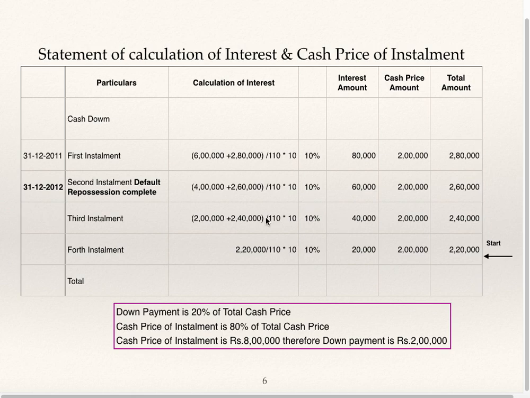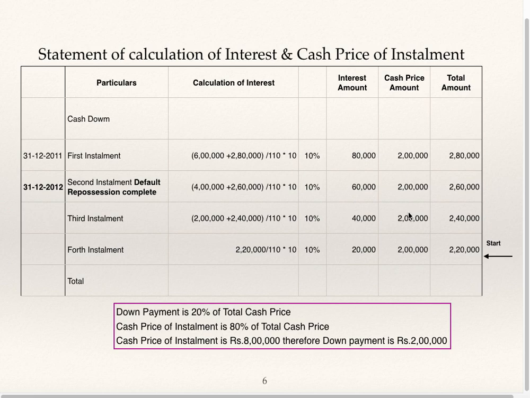For the earlier installment, how to calculate interest? 2 lakh plus 2 lakh 40,000 divided by 110 into 10. Interest is 40,000. Installment minus interest is the cash price. For the installment earlier to that, how to calculate interest? 2 lakhs plus 2 lakhs, which is equal to 4 lakhs, plus 2 lakh 60,000 divided by 110 into 10. This is the interest. Installment price minus interest is the cash price.